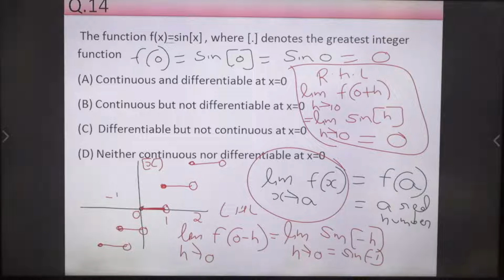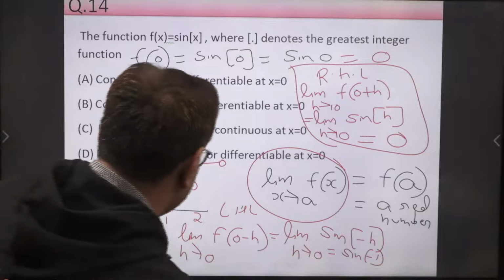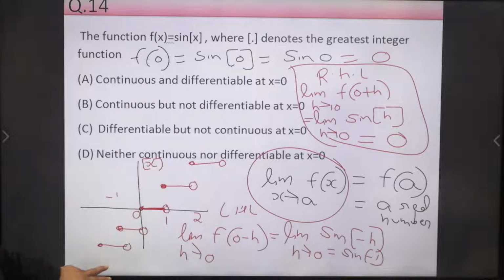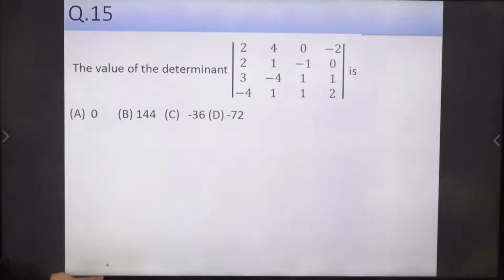Now come to next question number 15. So value of the determinant you have to compute. All those students who attended class on this determinant, 4x4 determinant on panel, they all must be able to solve this.